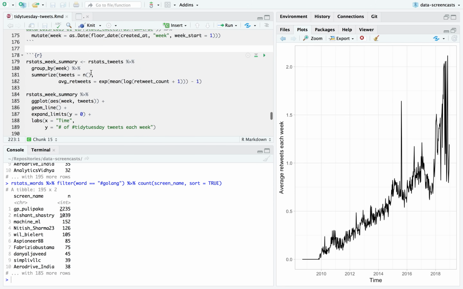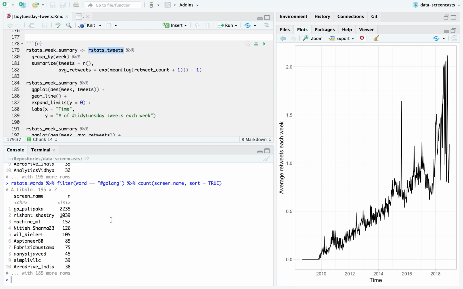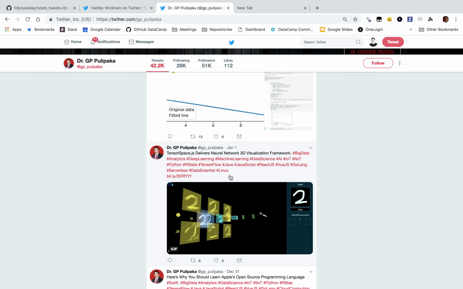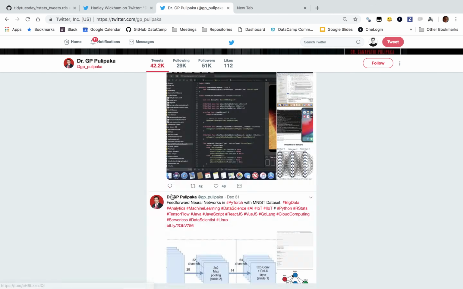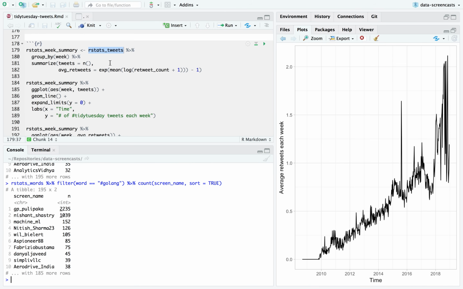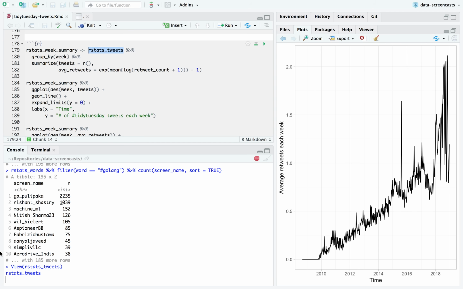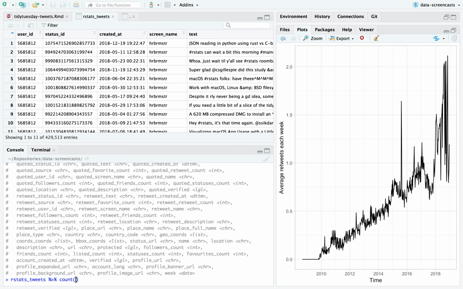Before I even do the tokenization, that'll do better than trying to squeeze all of them in, because it makes sense that if you have loads of hashtags, then the fact that one of them is rstats doesn't really mean anything. They should really be removed. It's not specific to the rstats community. So I'm going to take a look at our rstats tweets and count how many hashtags each of them has.